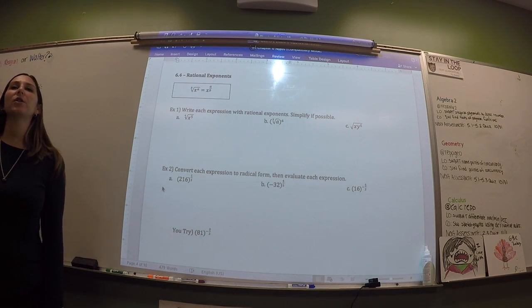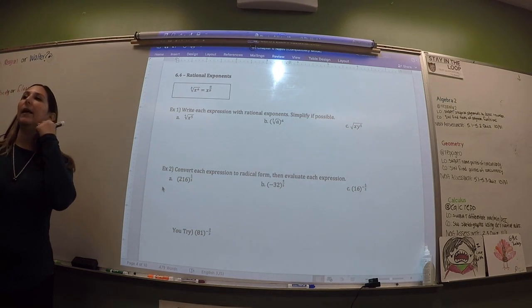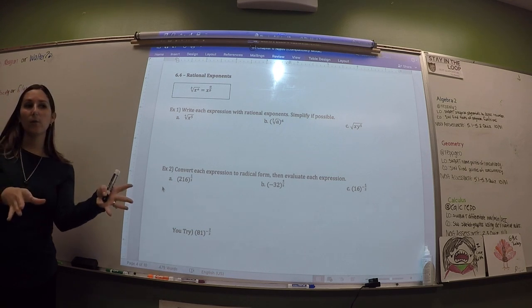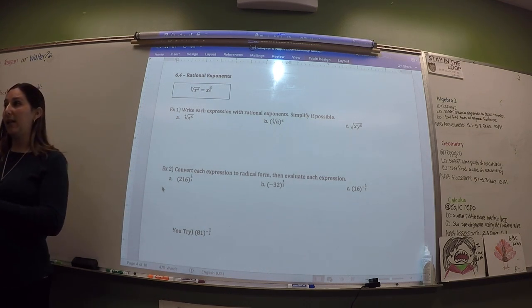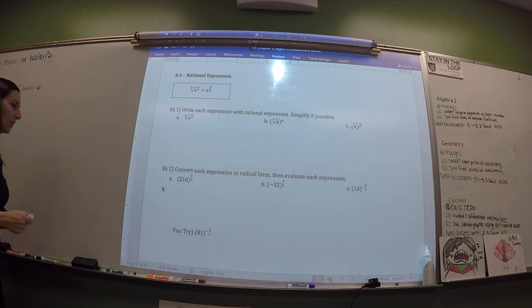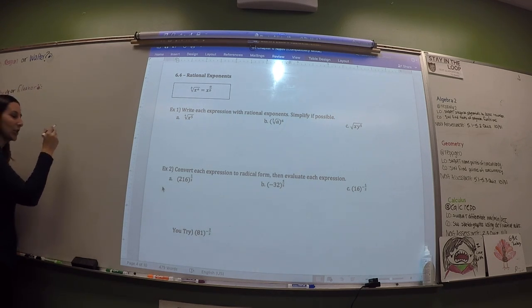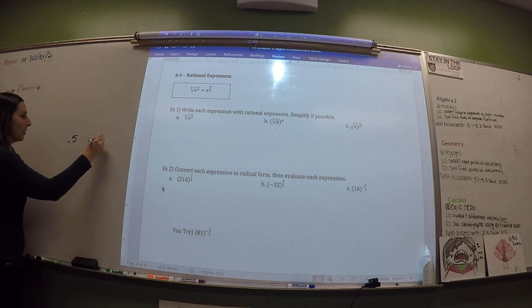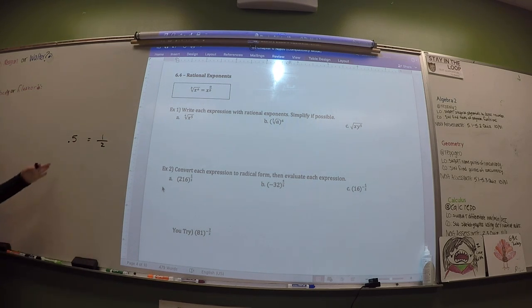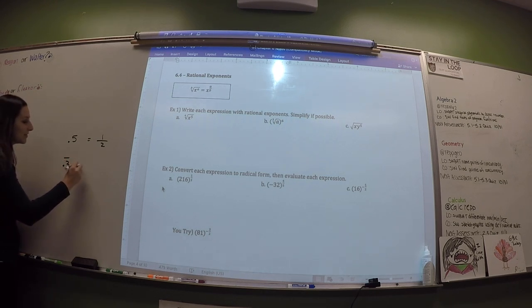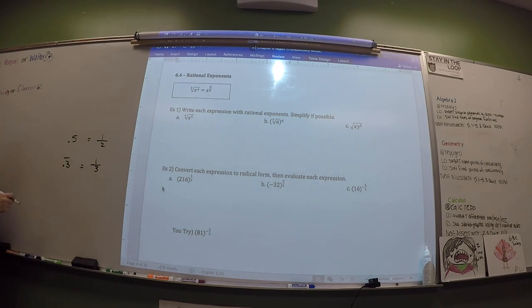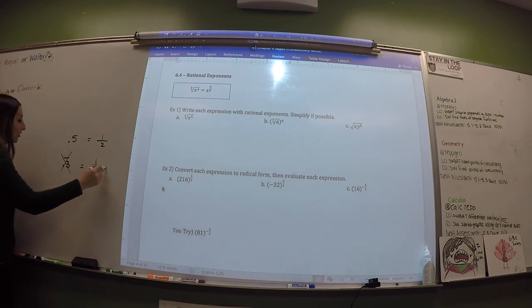Okay, so section 4. Section 4 is taking radicals and writing them differently. Back in the day when you were a little mathematician, you learned that these two are the same. This is called a decimal, and this is called a fraction. They have the same value, but look different. You learned about repeating decimals and their fractions. Never mind. We don't do math with repeating decimals. We do math with fractions.